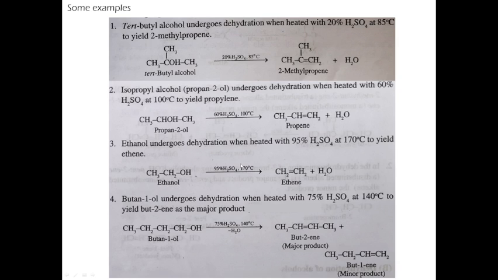Okay, so this we will come to know at a later stage. This is all because when you look at the mechanism, you will understand why tertiary is faster as compared to secondary and primary. So when we take an example, but-1-ol undergoes dehydration when heated with 75% sulfuric acid at 140 degrees centigrade to yield butene as the major product. Here I have taken but-1-ol, 75% sulfuric acid at 140 degrees centigrade. Then a water molecule will get eliminated from here.